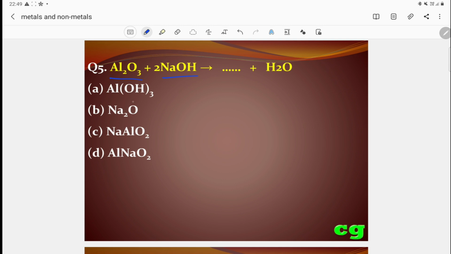Which compound will be formed as product: aluminium hydroxide, sodium oxide, sodium metaluminate, or NaAlO2? The correct answer is sodium metaluminate.